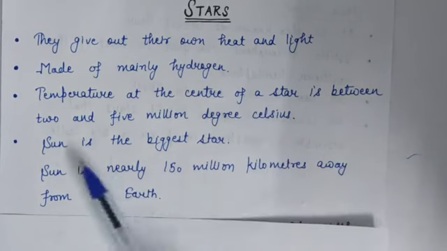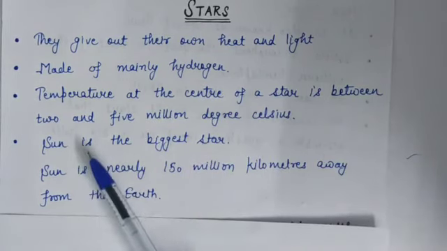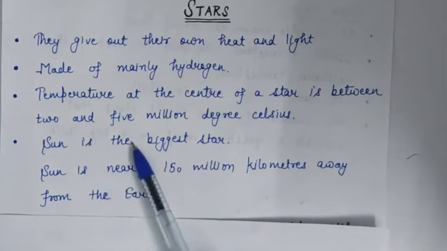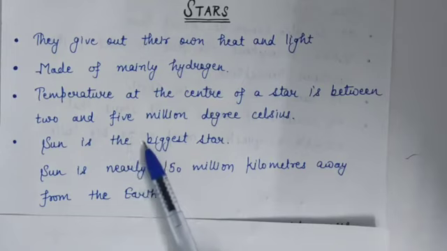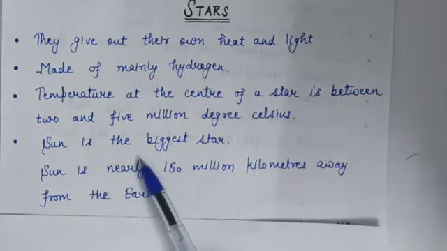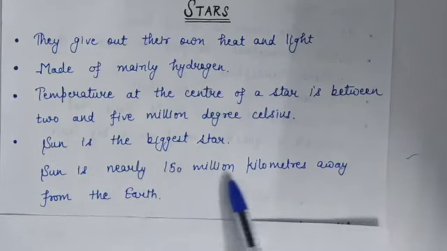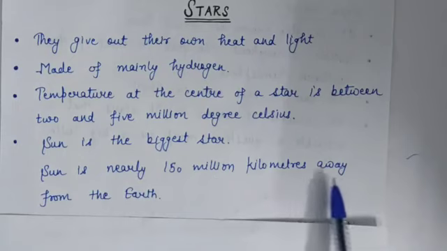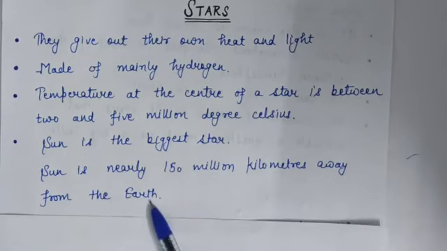And the sun is the biggest star. Means it appears bigger than other stars. Why? Because other stars are million times farther away from us than the sun. And the sun is nearly 150 million kilometers away from the earth.